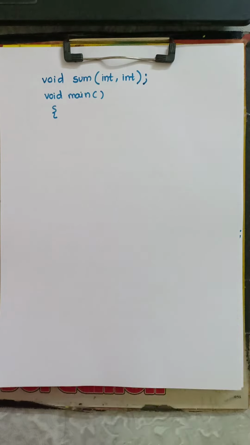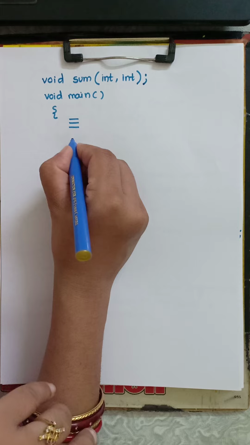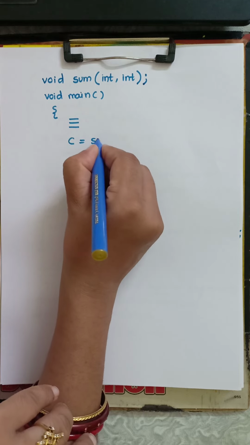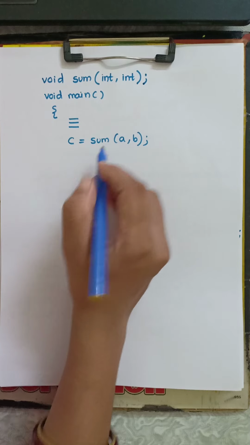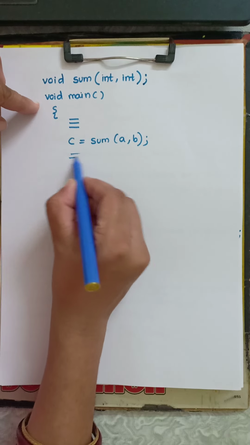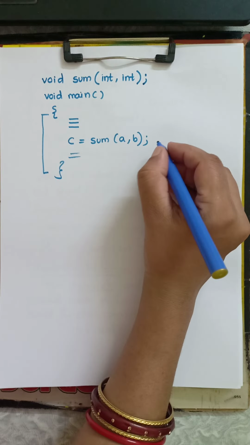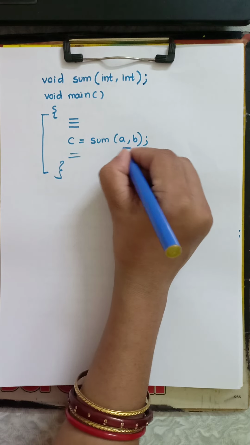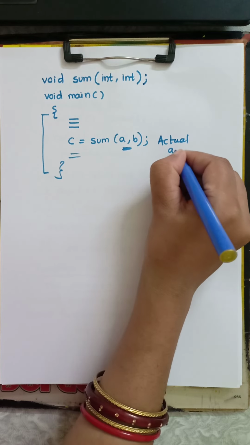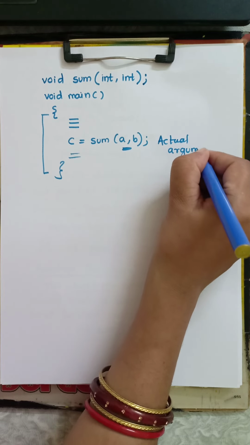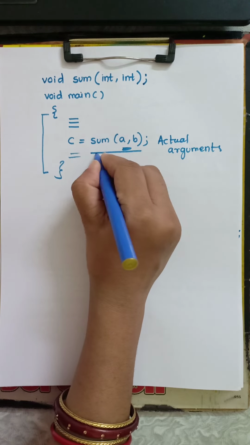Next here I write a number of statements. Next, C equals sum(A, B). This I use inside the void main. So these are called the actual arguments, the A and B. And this full line is called the function call.